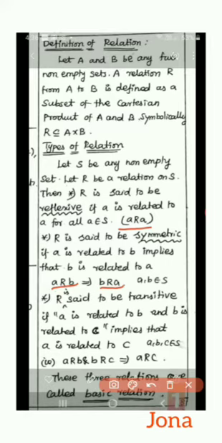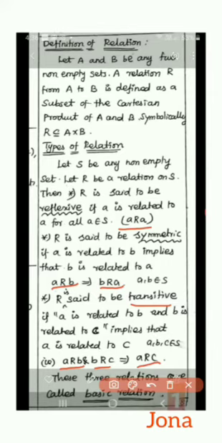Look at the third one. If R is to be transitive, how will it be? A is related to B and B is related to C. Both imply that A is related to C. If A R B and B R C imply A R C, we can conclude this relation is transitive. These three types we can say are the basic relations.